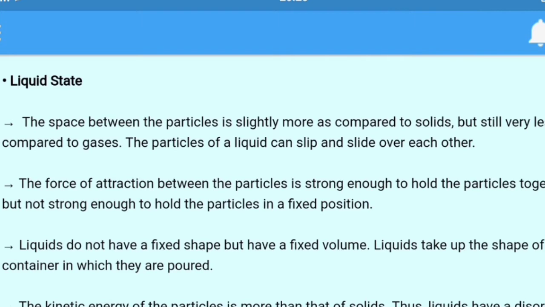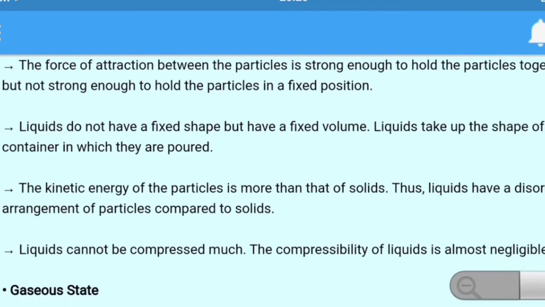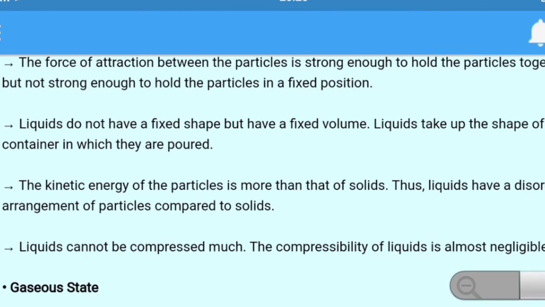That's why they do not have a definite shape, but a definite volume. Liquids do not have a fixed shape, but have a fixed volume. Liquids take up the shape of the container in which they are poured or kept. The kinetic energy of the particles is more than that of solids, but lesser than that of gases. Thus, liquids have a disorderly arrangement of particles compared to solids because of the weak or moderate intermolecular force of attraction between the particles of matter.